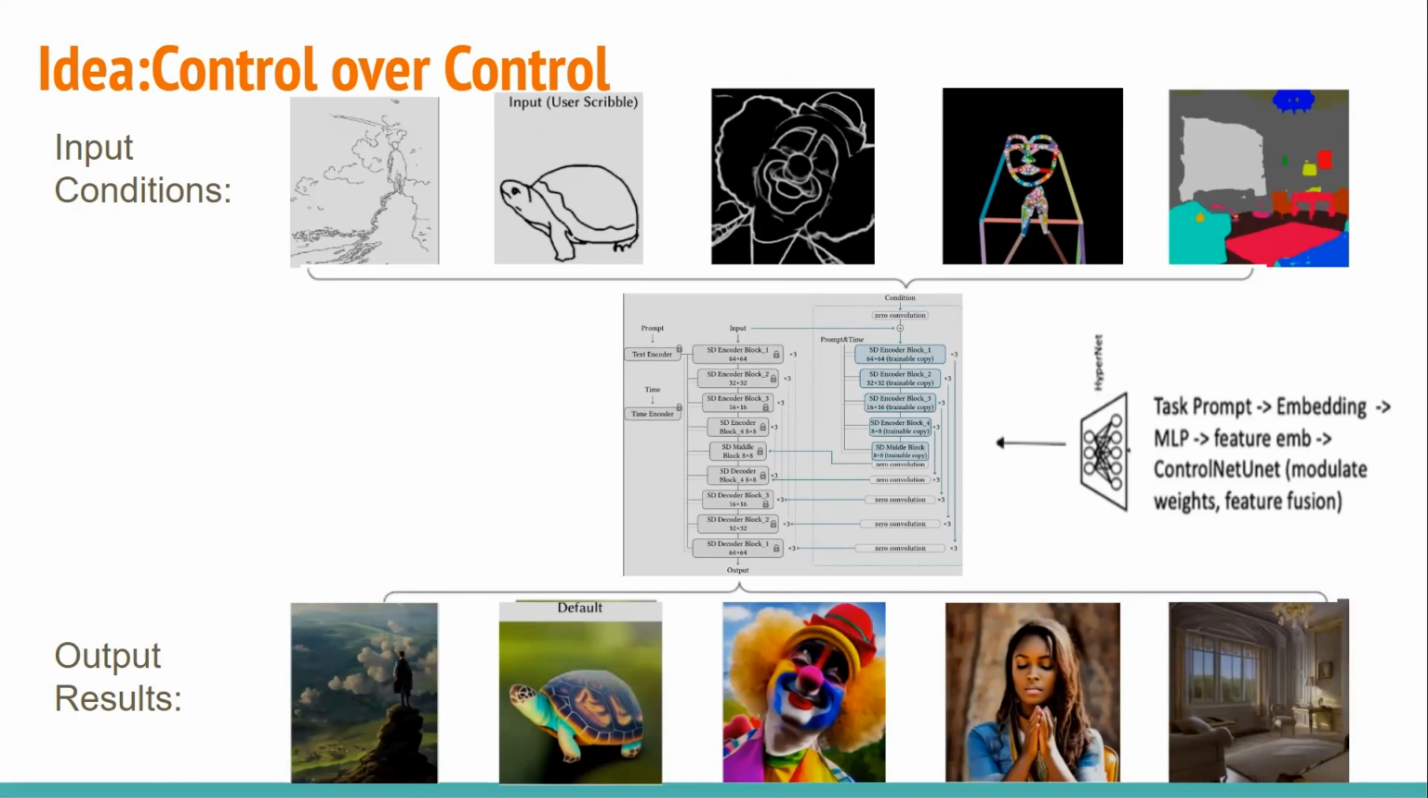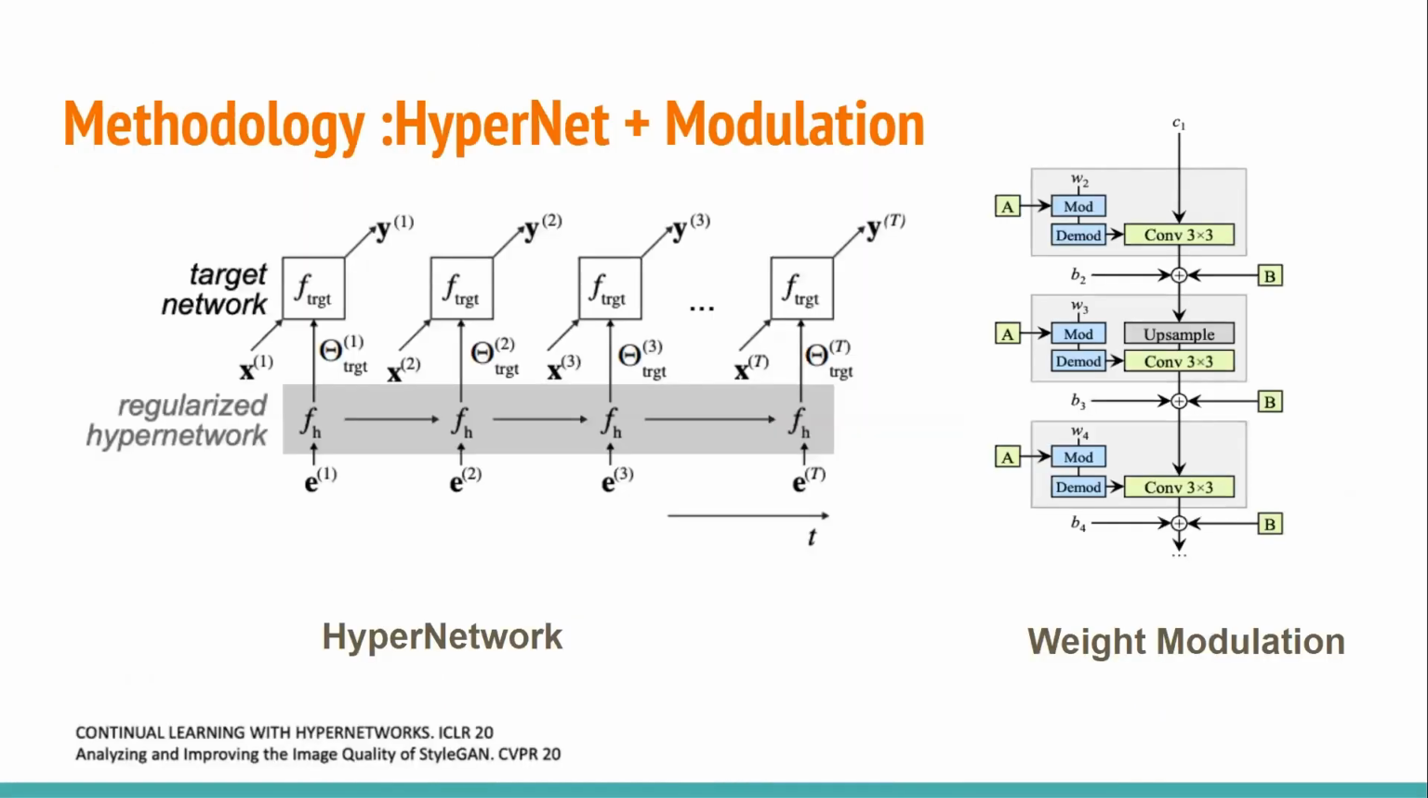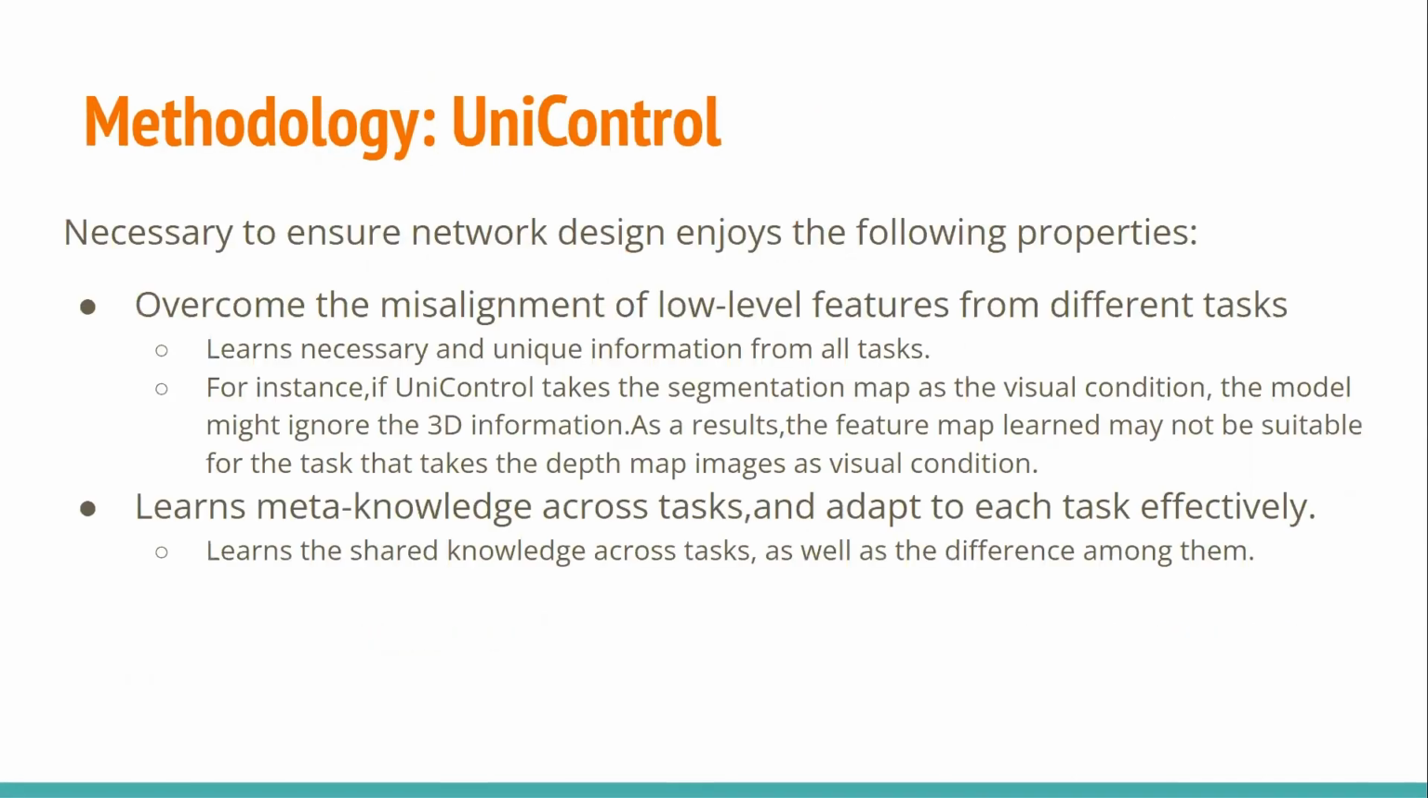So this is kind of an inspiration that came from the hypernet, which takes the feature as input and generates the parameters of the model, and then its parameters are specifically adapted to different tasks. It is also inspired by StyleGAN, which multiplies style features into the weights of the backbone, adapted for the different styles. So in this methodology, the main concentration is on the hypernet, and then there is a weight modulation. So this comes up with the idea of UniControl.